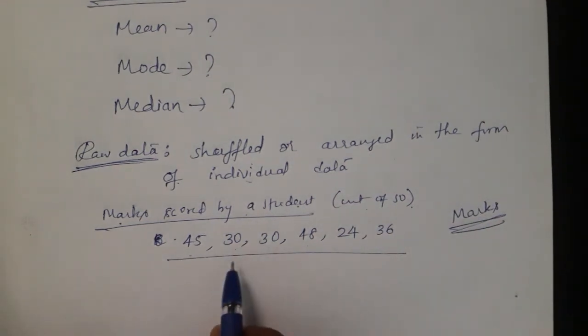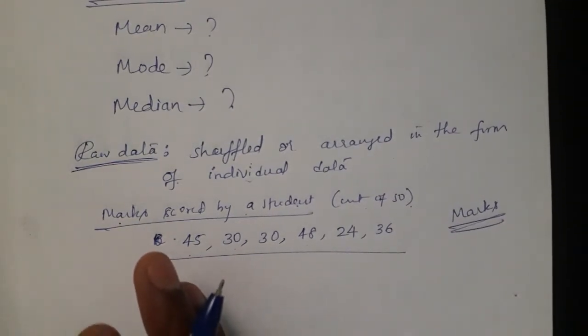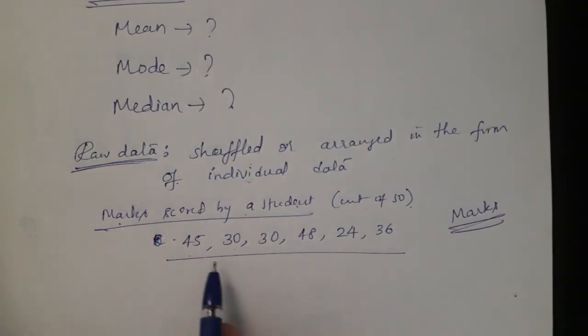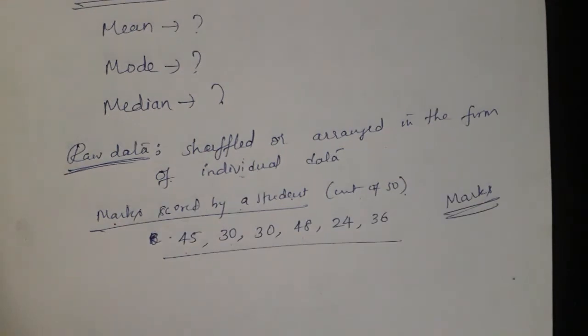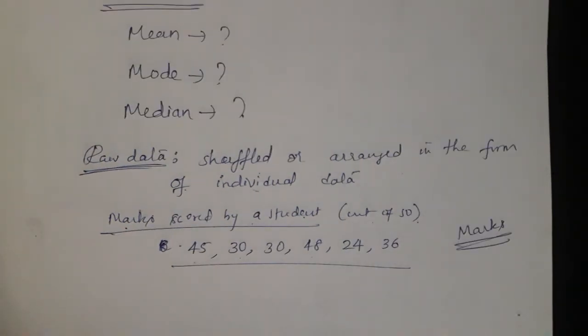After writing this, usually 3 sub questions arise in our mind. Out of these 6 subject marks, which mark is repeated more times? That is one question. Another one is, what is the average of these marks?